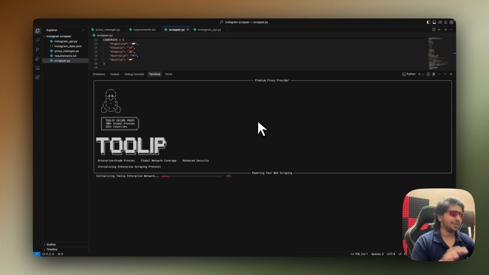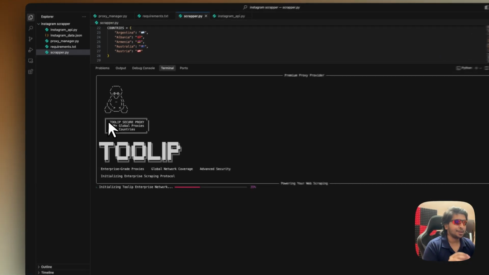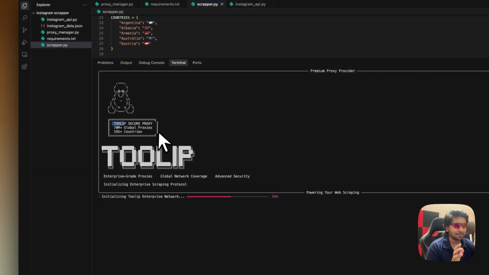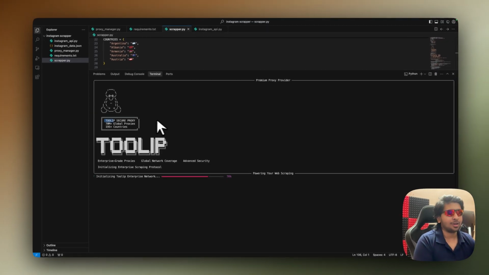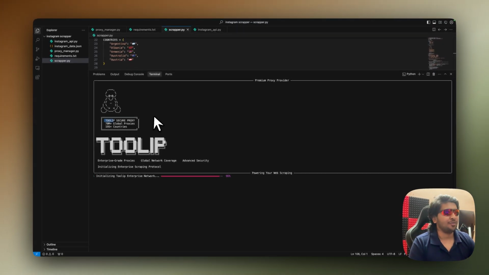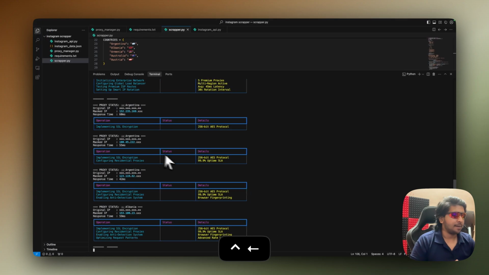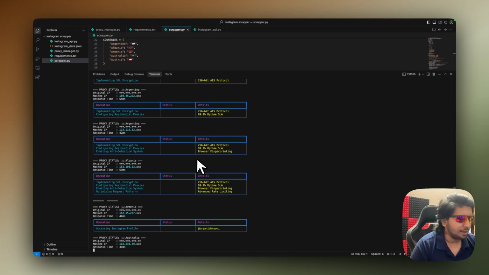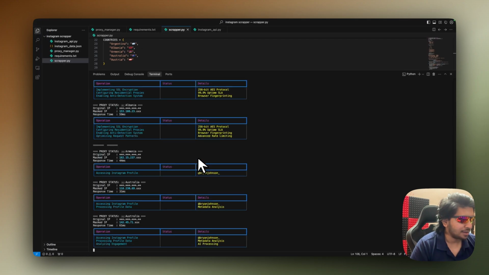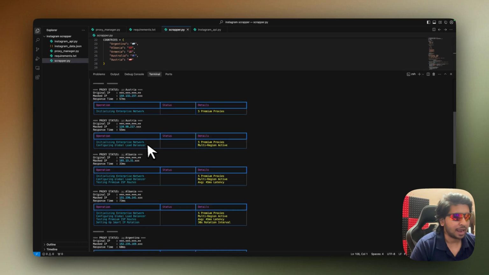All right, so now as you can see, there's an amazing UI here, which clearly says Tulip secure proxies, 70 plus million global proxies and 195 countries available, and enterprise grade proxies. All right, so now it's basically just opened Brian Johnson's Instagram account. I actually haven't touched anything. It did it by itself. So it opens the scraper and then it's basically scraping everything. And all right, so now as you can see, all of this is just being added as well. Metadata analysis. All right, everything's being added here.